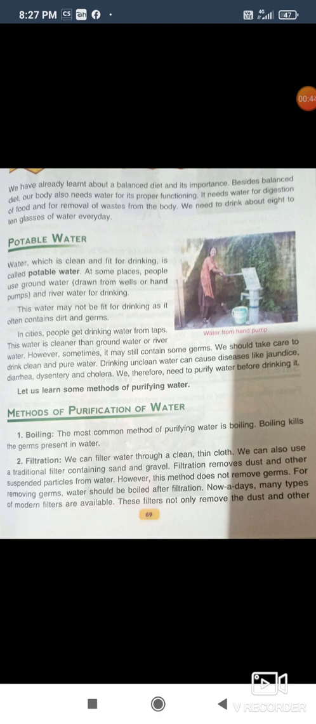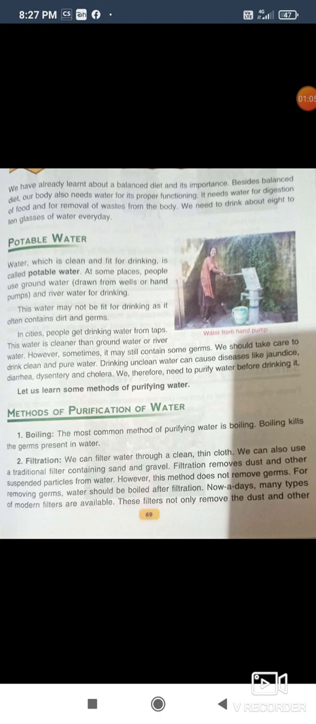Potable water. Water which is clean and fit for drinking is called potable water. At some places, people use groundwater and river water for drinking. This water may not be fit for drinking as it often contains dirt and germs.